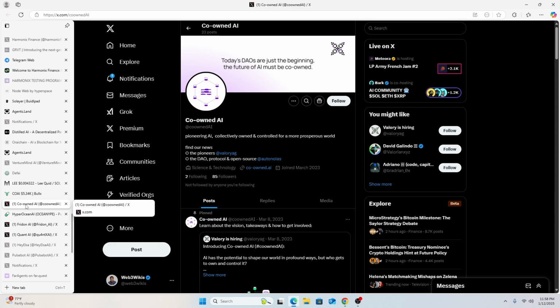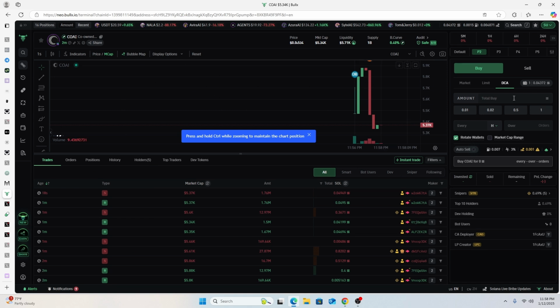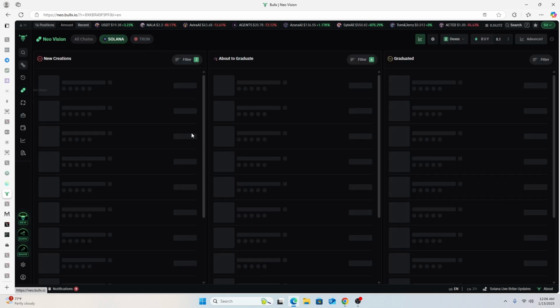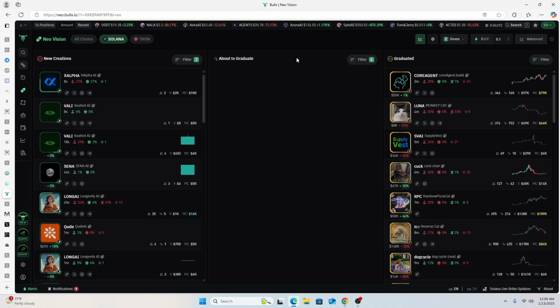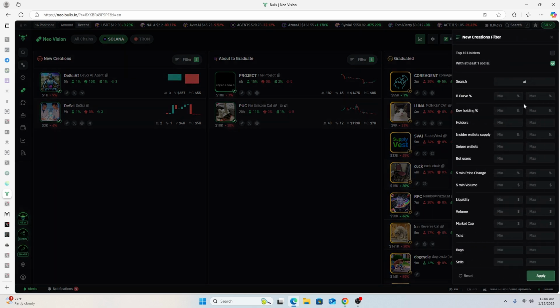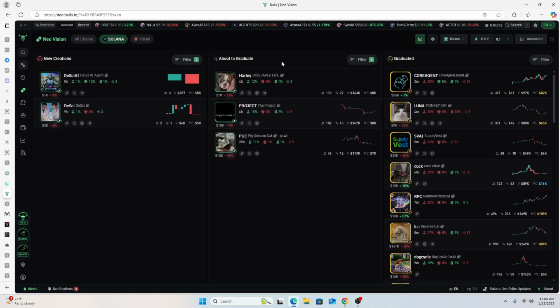Now, if you want to advance your due diligence parameters by default, then you can make use of more sophistication with the filters. So now for this category here, this is new creation, so the frequency of new creations here is quite pacey compared to this category where it says about to graduate.